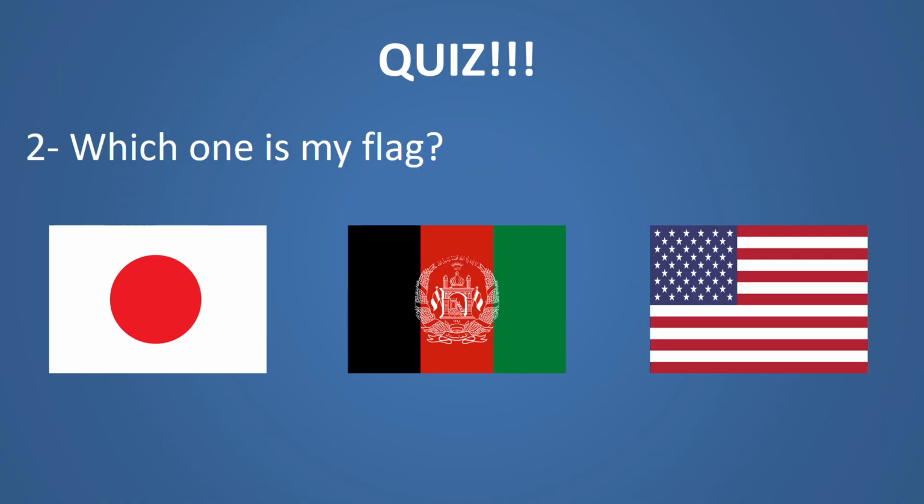So to have a quiz, which one is my flag, Afghanistan's flag? Of course, on the right is Japan. Sorry, on the left is Japan, on the right is the US flag, and of course in the middle is the Afghanistan flag.